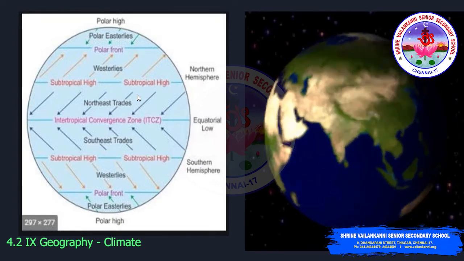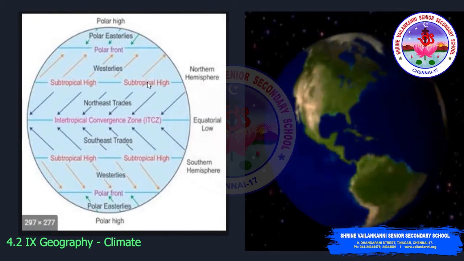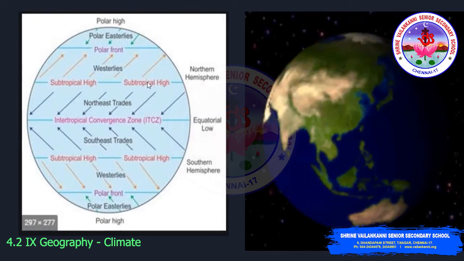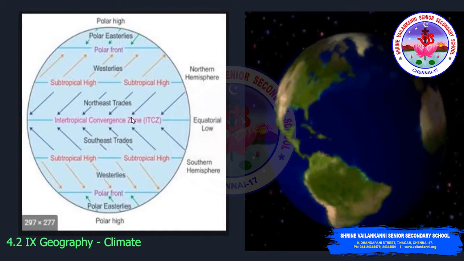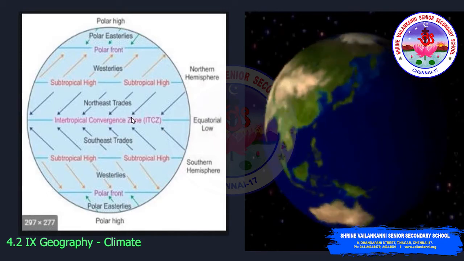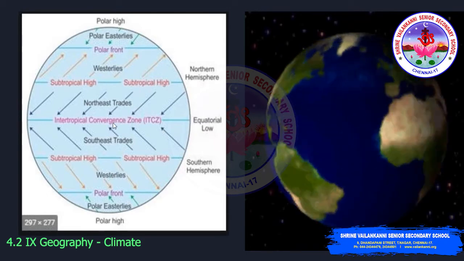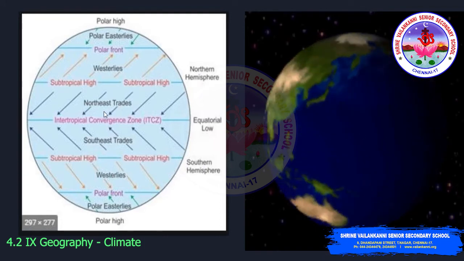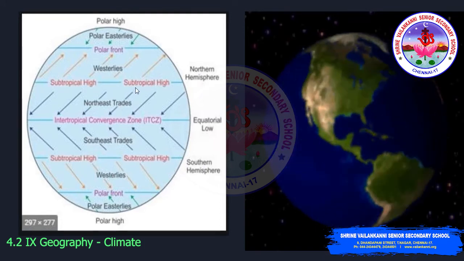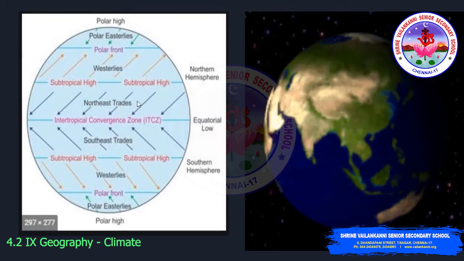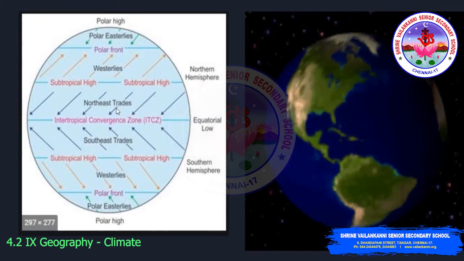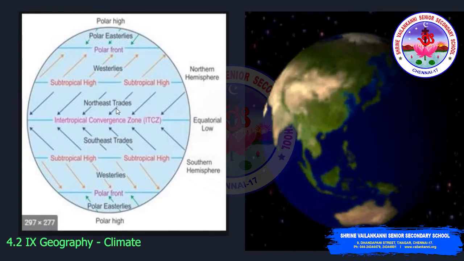They blow southwards, so from the subtropical high pressure belt the wind will be blowing to the equatorial low pressure belt. As it is moving southward, it gets deflected to the right. It is not flowing straight down, but is getting deflected. This is due to the Coriolis force.